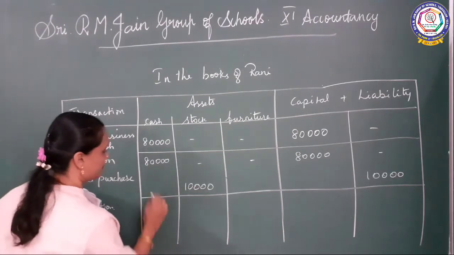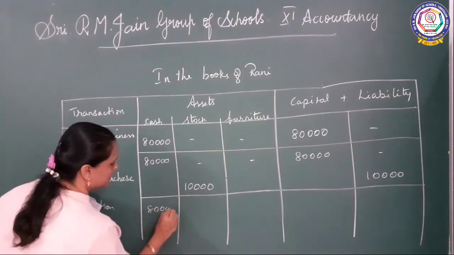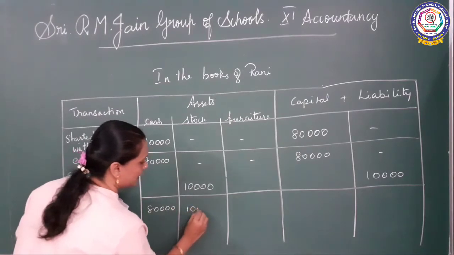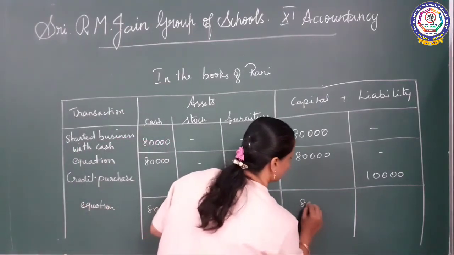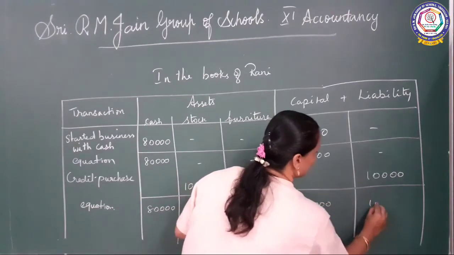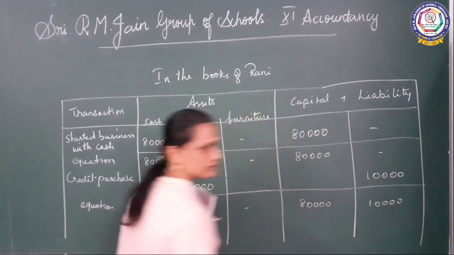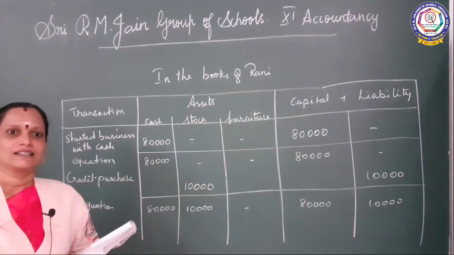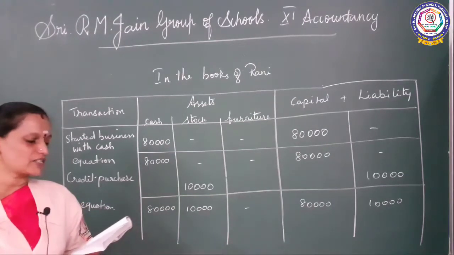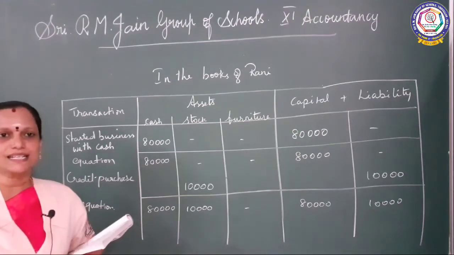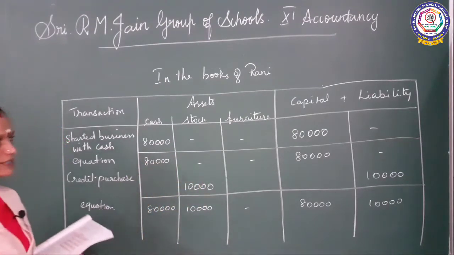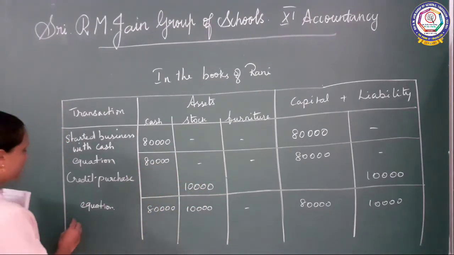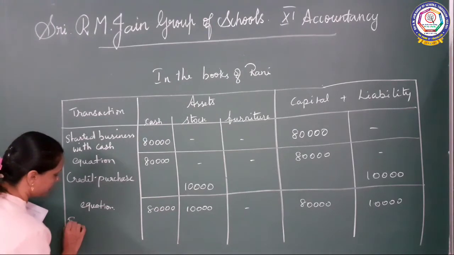Okay, equation: 80,000, same thing it will come, and then 10,000. And then here it will not affect, and then again 80,000 and 10,000. Okay. Next, purchased furniture for cash. So furniture is an asset, isn't it? So we have to write it here, in the asset column, isn't it? So purchased furniture.